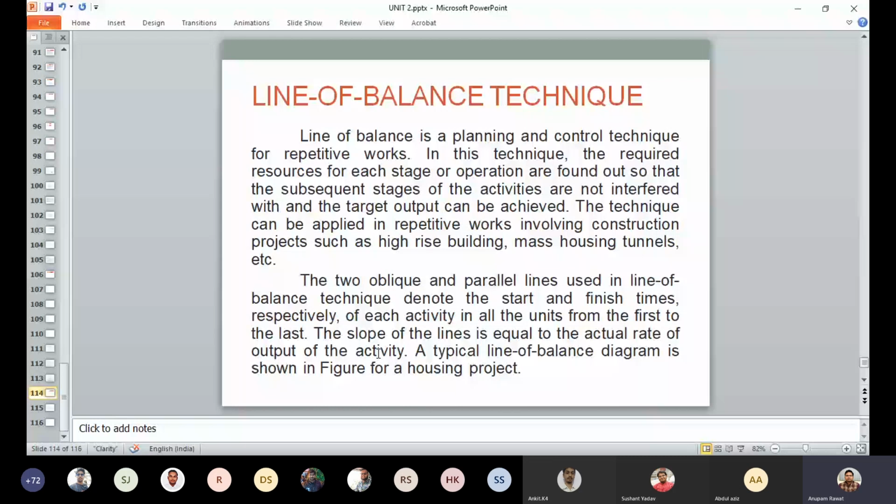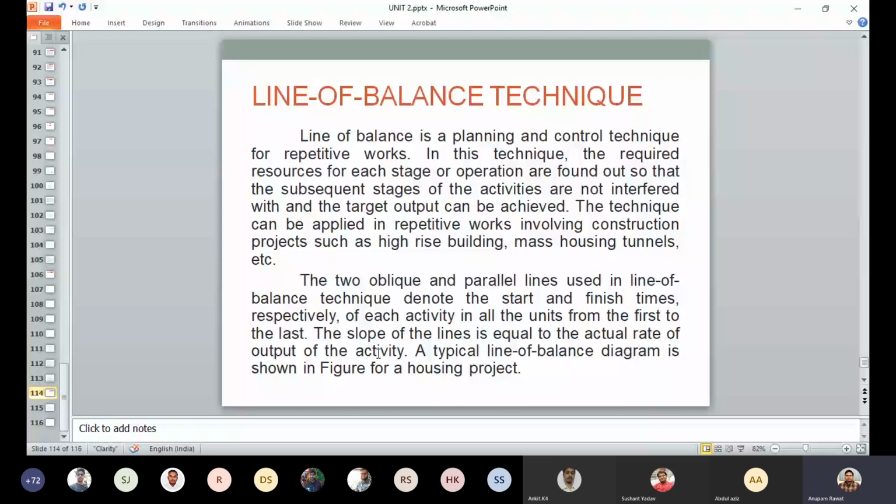This technique assumes that the rate of production for an activity is uniform. In other words, the rate of production of an activity is linear. Time is usually plotted on the horizontal axis, and units or stages of an activity on the vertical axis. The production rate of an activity is the slope of the production line and is expressed in terms of units per time.